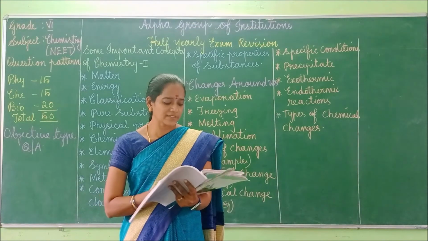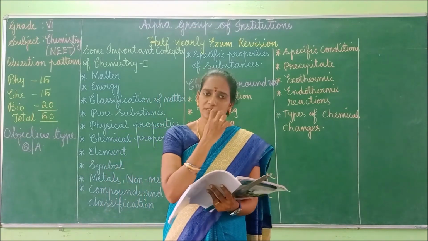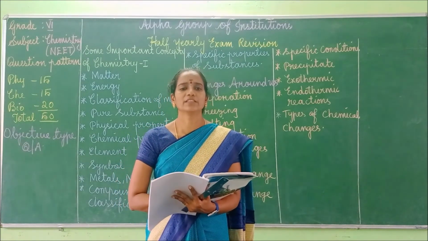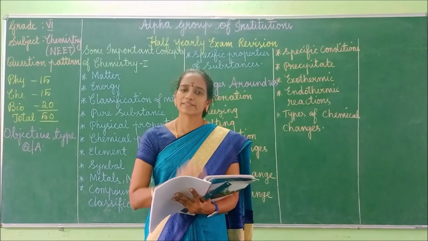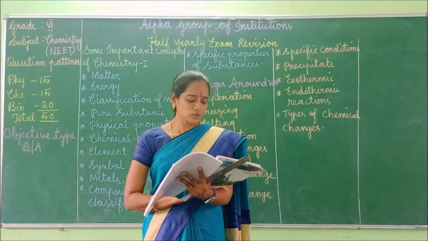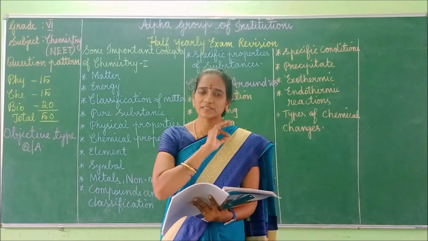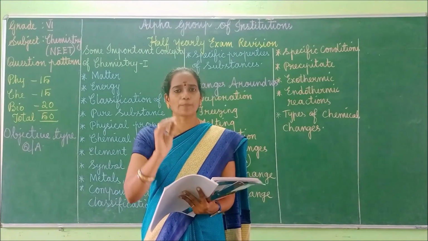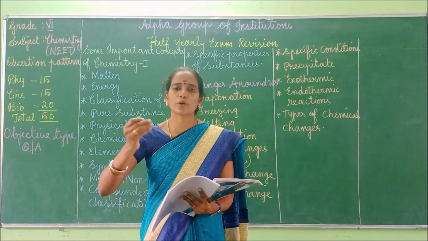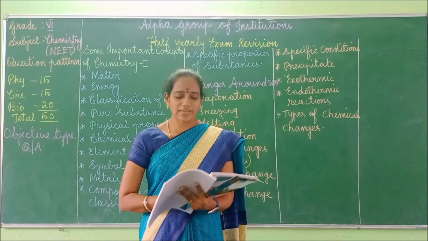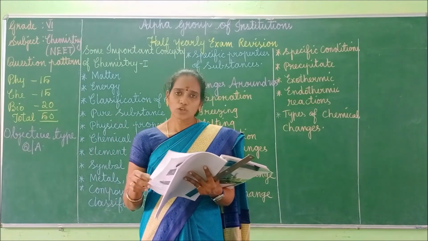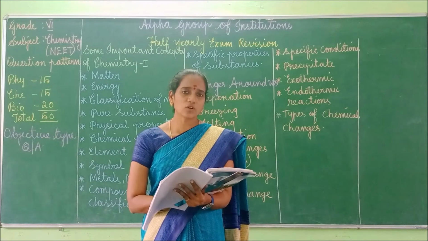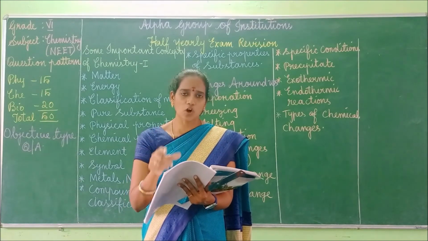So what are the things we discussed today in some of the basic concepts of chemistry, that is important concepts. One is matter. Matter means what? Anything which occupies space and has weight. Next one is energy. And next one, classification of matter. That is 3 types of matter you should learn. And also you have to learn the general properties of solids, general properties of liquids, general properties of gases. Next one, a pure substance, followed by physical properties, chemical properties, and also learn the definition for element, compound,